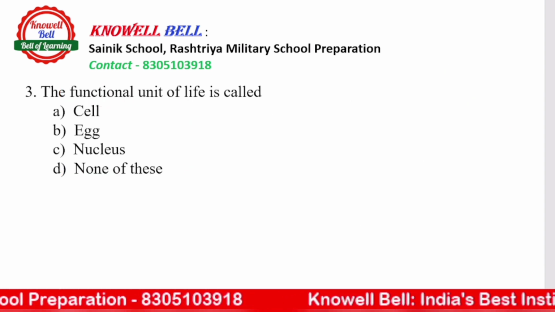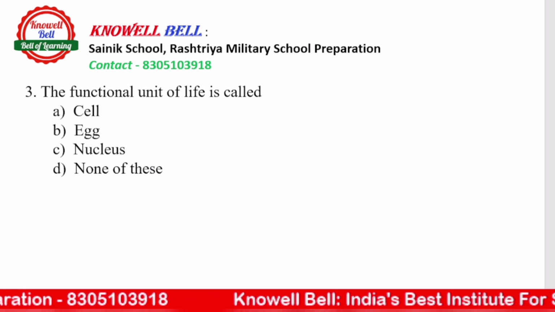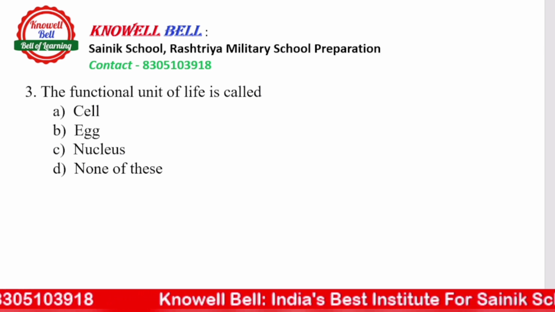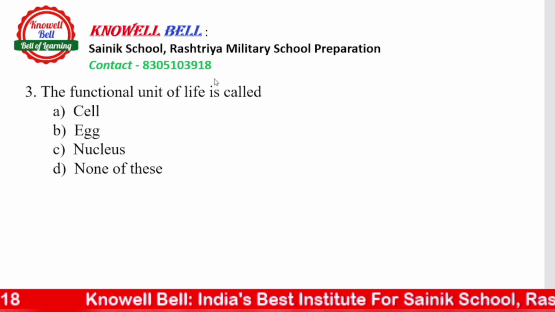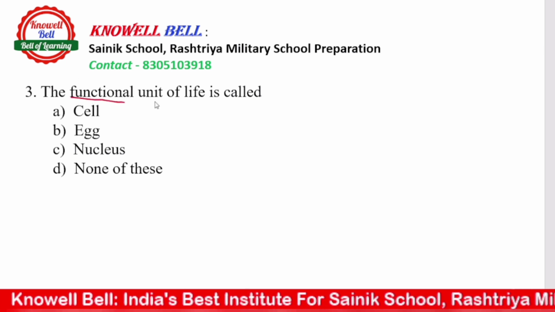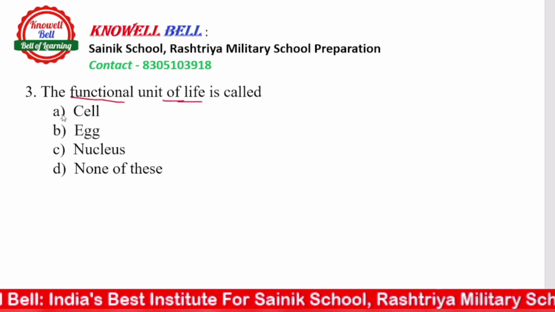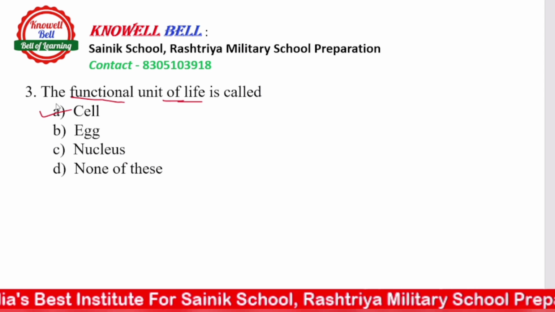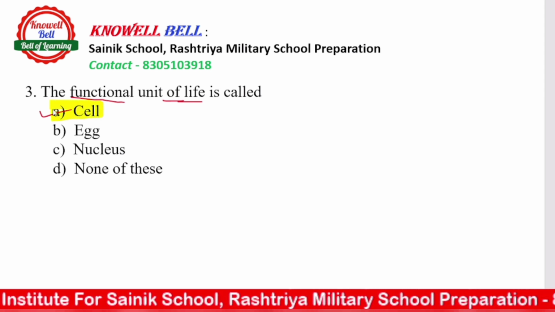Next is question number 3. The functional unit of life is called A. Cell, B. Egg, C. Nucleus, D. None of these. The functional unit of life. So this is again a very simple question. The right answer is cell. Cell को ही हम कहते हैं, cell is the functional unit of life.